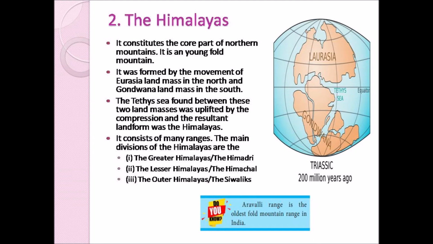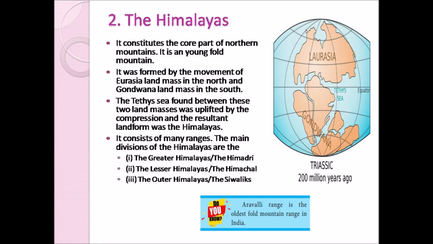When two tectonic plates collide, the earth's crust, which is in between these two tectonic plates, compresses and folds itself, and this is how the fold mountains are formed. So Himalayas are young fold mountains.